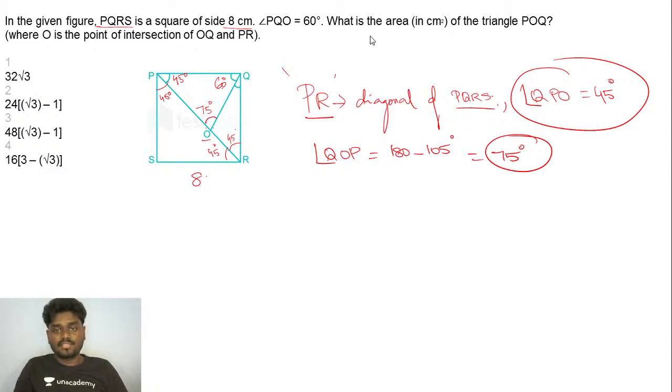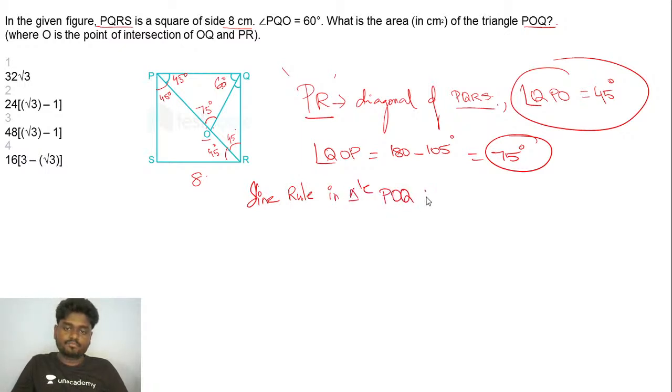The question is, you are asked to find the area of the triangle POQ. So what we can do here, listen carefully guys. If you want to find the area of the triangle, I know all three angles here, right? So if I simply apply the sine rule in the triangle POQ, what is that sine rule?